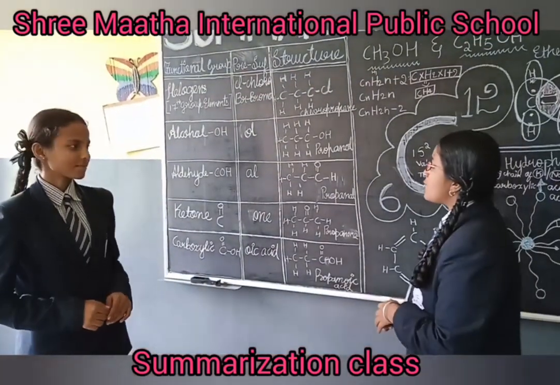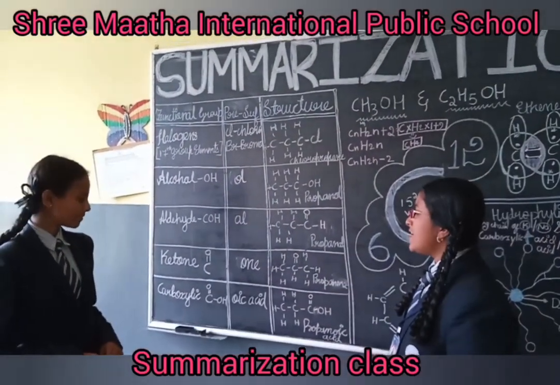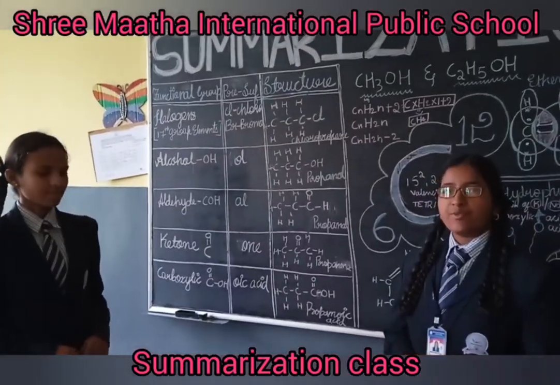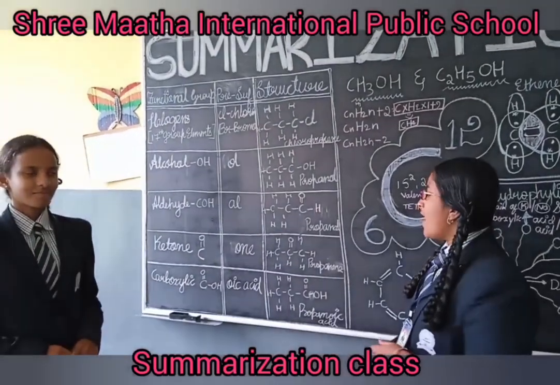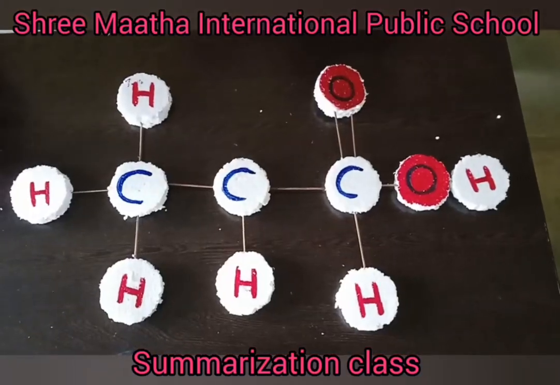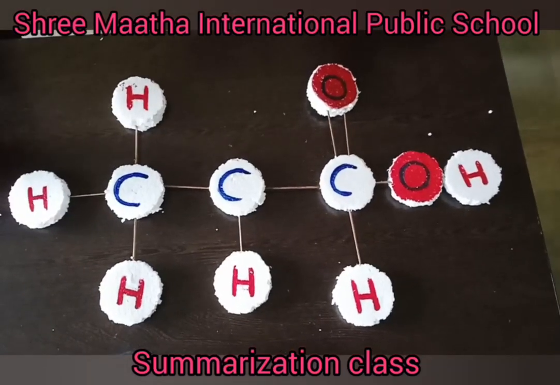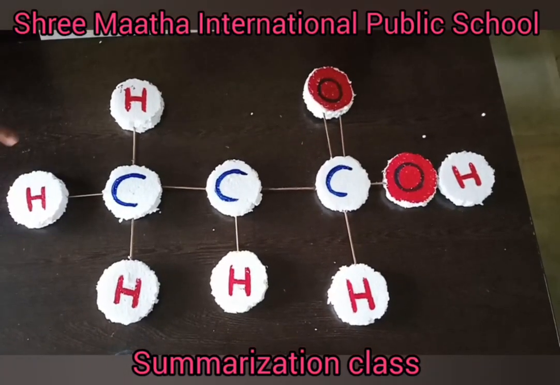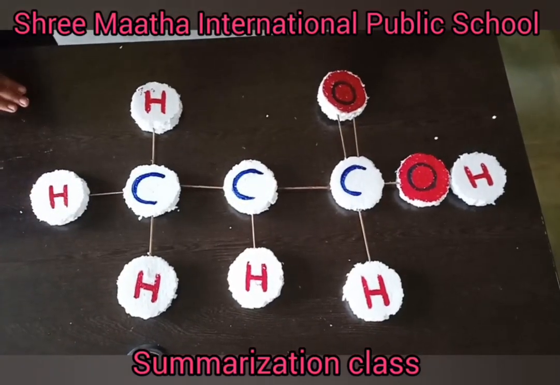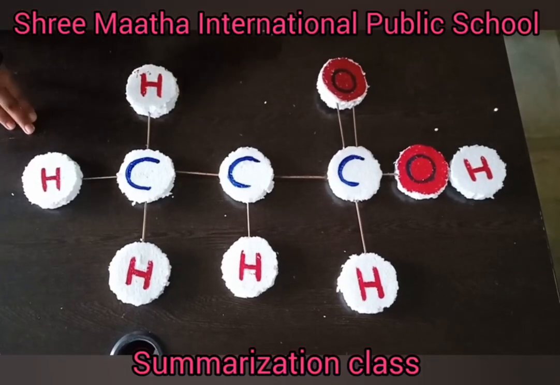The next group is the carboxylic group. The symbol of the carboxylic group is C double bond O single bond OH and the prefix would be the name of the hydrocarbon and the suffix would be -oic acid. Here is an example for carboxylic, propanoic acid. Here prop means 3, so we have used 3 carbons. Satisfy those carbons with hydrogen and as it belongs to the carboxylic group, here we have double bond O and single bond OH.